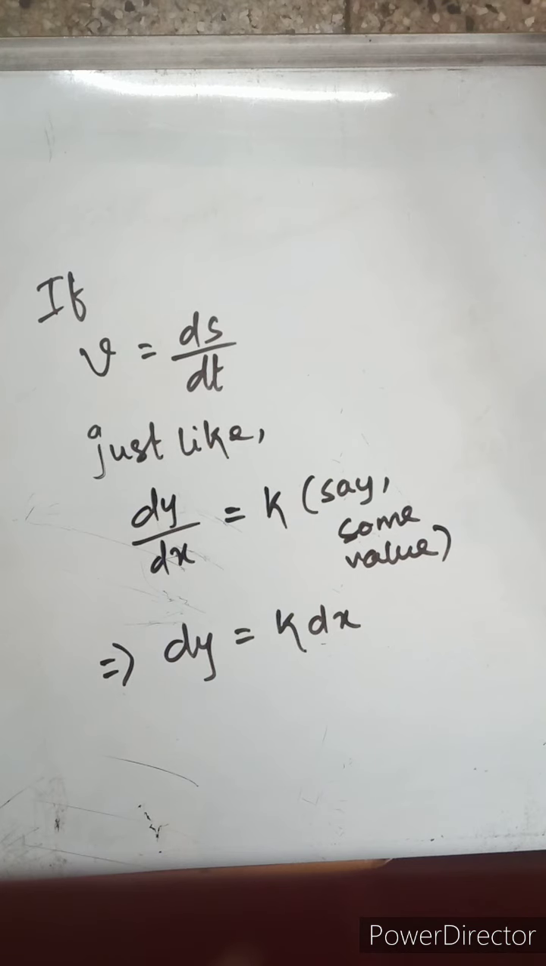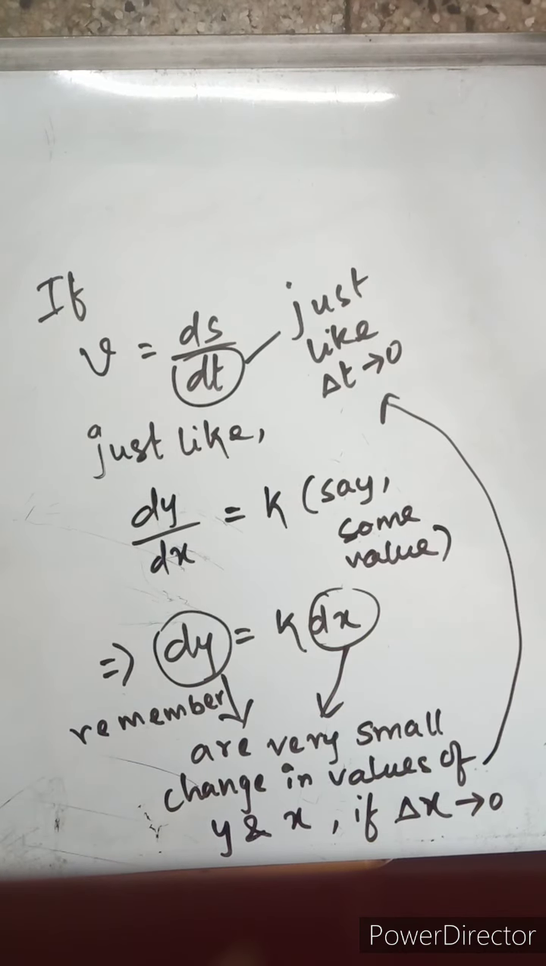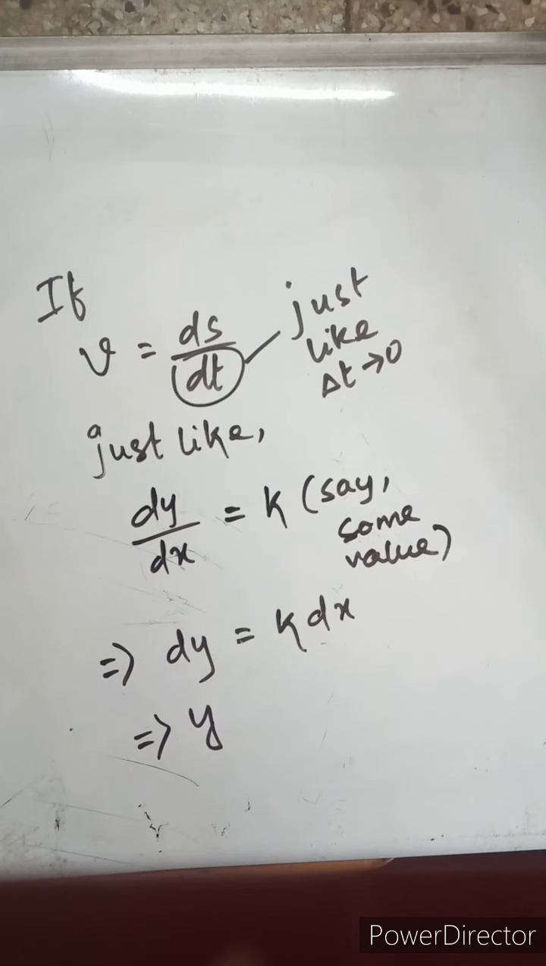So dy can be written as k times dx, that is, dx gets cross multiplied. Remember, dx and dy are very small values of x and y. We took delta x to 0, just like we did delta t to 0. Delta t tending to 0, we got dt. So delta x tending to 0, we get dx. So these are very small values tending to 0, isn't it? So we are getting the instantaneous points.